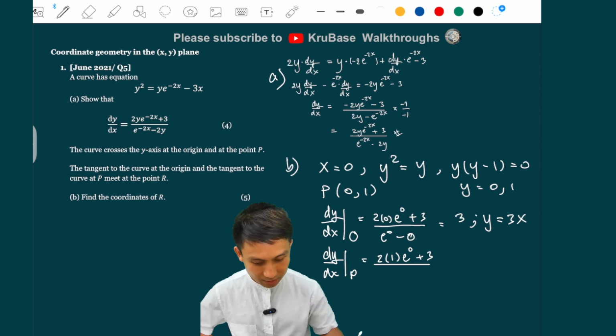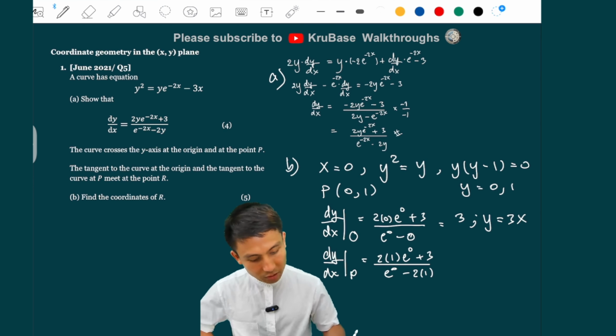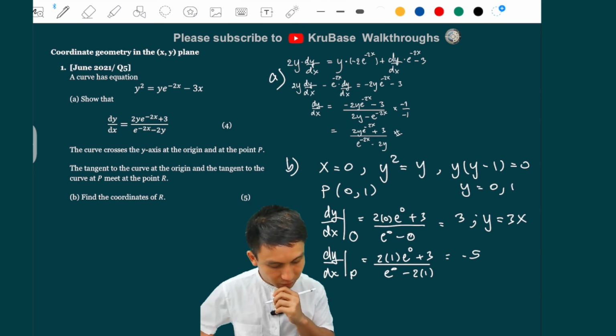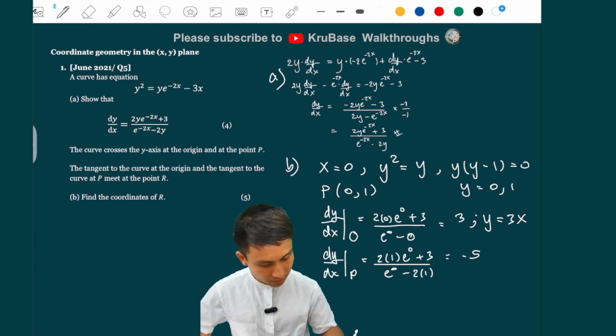Gotta be careful, guys. And then x equals 0 again, so that's e to the 0, and then minus 2 times 1, because y is 1 there. So we have 2 plus 3 is 5, and the bottom is just minus 1, so that's minus 5. Let me double check: 5 on top, e to the 0 is 1, and you have 2 times 1. Yeah, I'm happy with that.